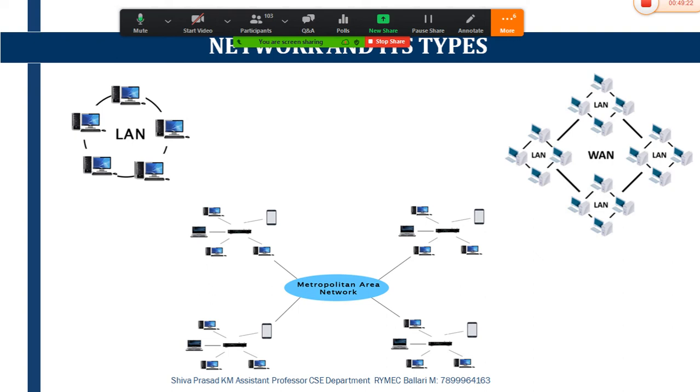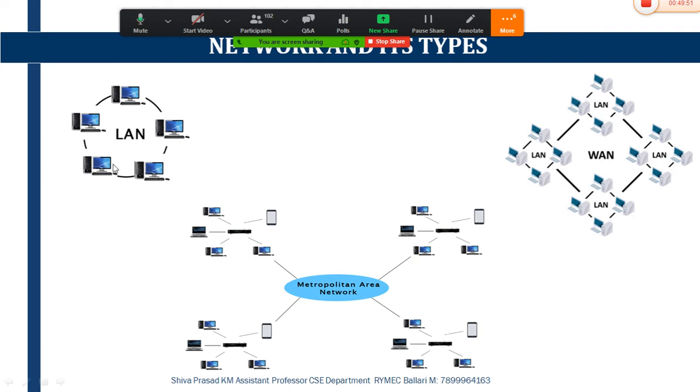Local area network provides more security than wide area network or metropolitan area network. WAN and metropolitan area network may not provide security for our data which is going to transfer from one place to the other place, but local area network provides more security for the data which you are transferring from one person to the other within the small area network.